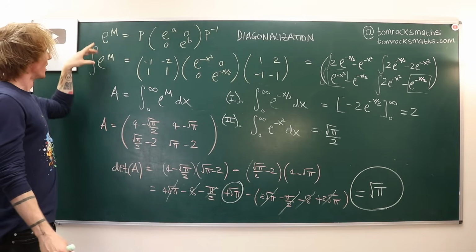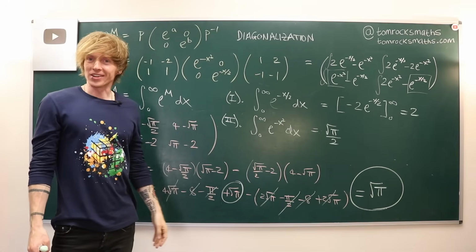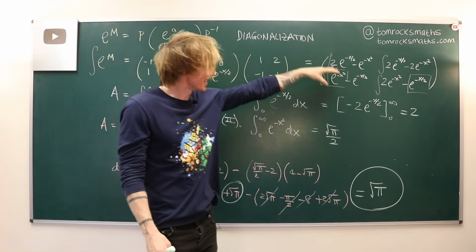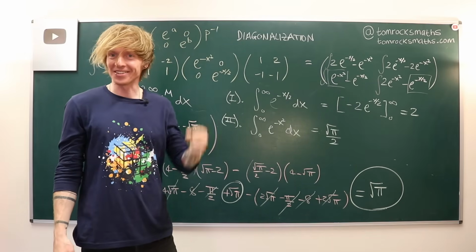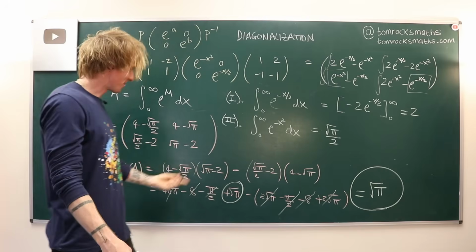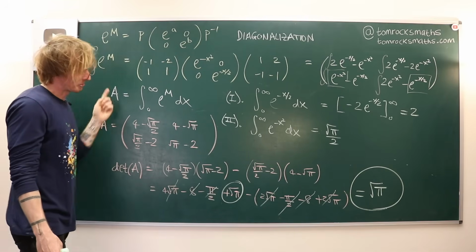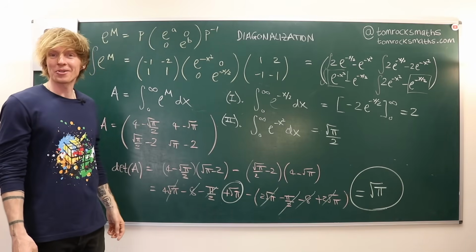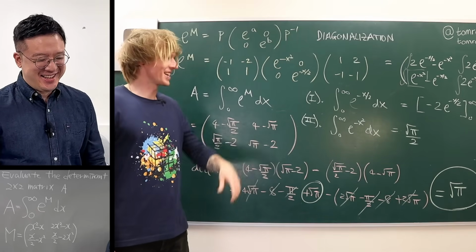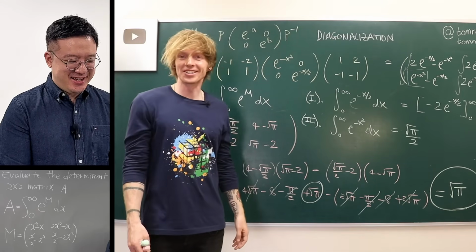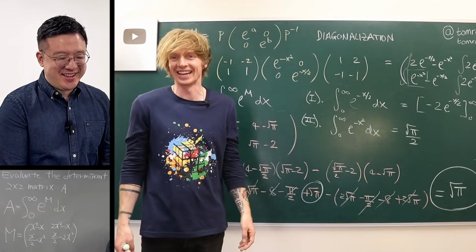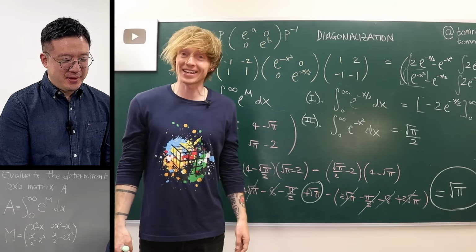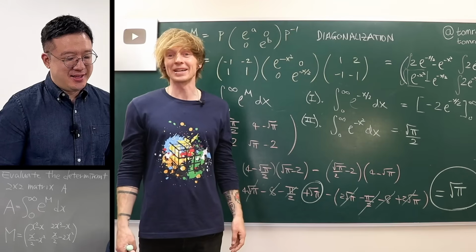So what did we do? We did e to the power of a matrix. We made sense of that. We used diagonalization, turned it into this thing. Then we integrated and used the Gaussian or the error function. And then finally, we got our matrix A, computed the determinant, and it's root pi. That is magic. I love that. What a question. I feel like I've just taught an entire undergraduate course of mathematics in just trying to explain that answer. You weren't kidding when you said it was a difficult but interesting problem,